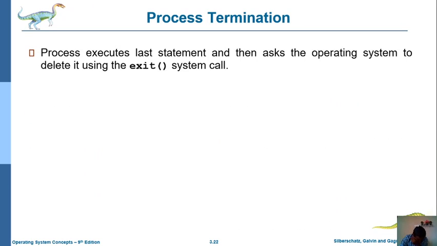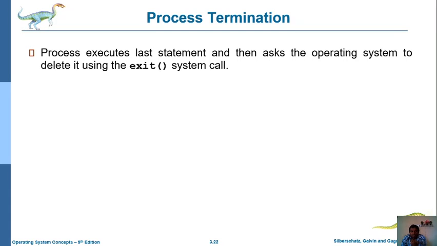So whenever we terminate any process after completion of its execution, that particular process calls a specific system call. To terminate the process, that system call is nothing but exit. This system call is used to terminate the particular process. In the same way, it will delete whatever data was stored in memory regarding that process.